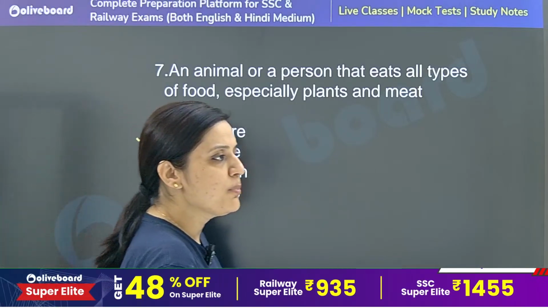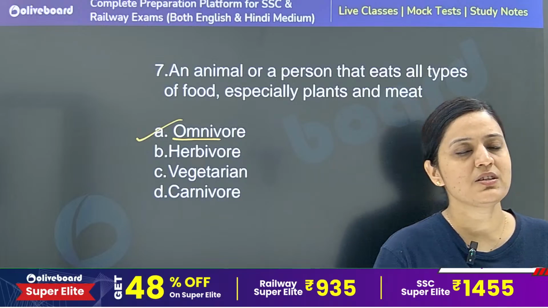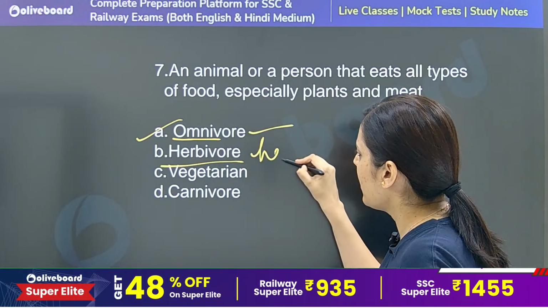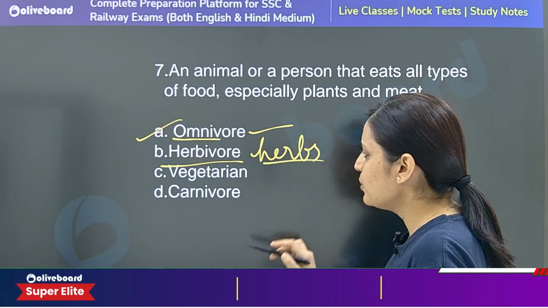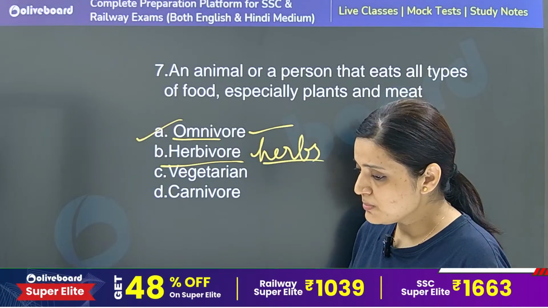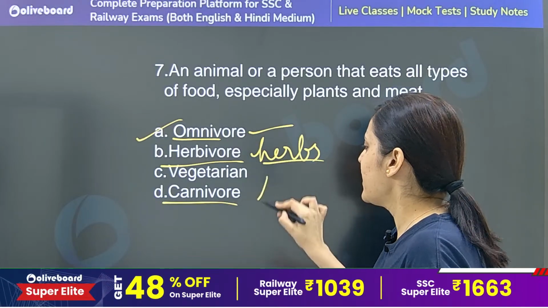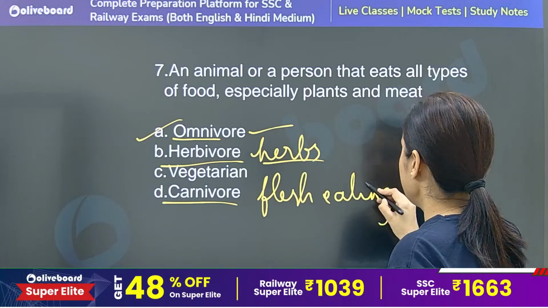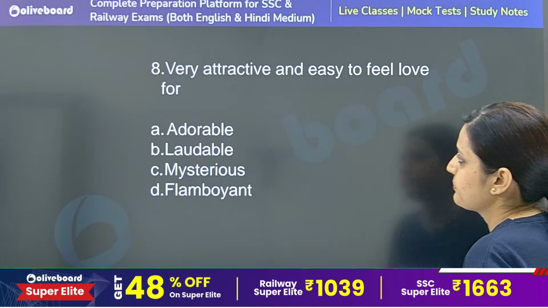Omnivore is an animal or person who eats vegetarian as well as non-vegetarian food. So that is omnivore. Herbivore is related to herbs or plants only, a vegetarian who relies on vegetables only, and carnivore is a flesh-eating person or animal. So option number A is the correct answer. Next.